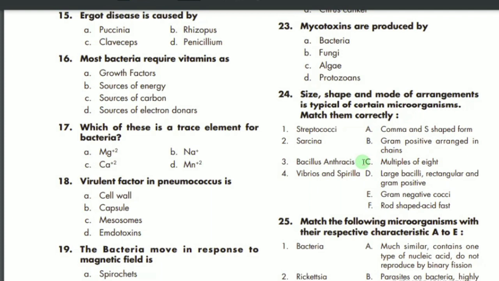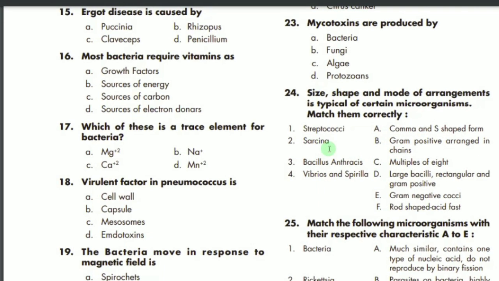Then Sarcina is a packet of 8 cells. C is the correct option. Bacillus anthracis, as indicated, is bacillus, so rod in shape. D is the correct option. Large bacilli, rectangular and gram positive. Vibrio and Spirillum are mostly comma or spiral in their shape. So A is the correct option.